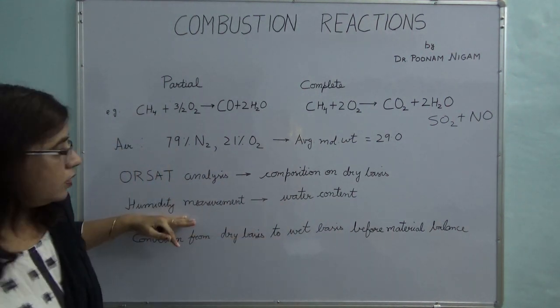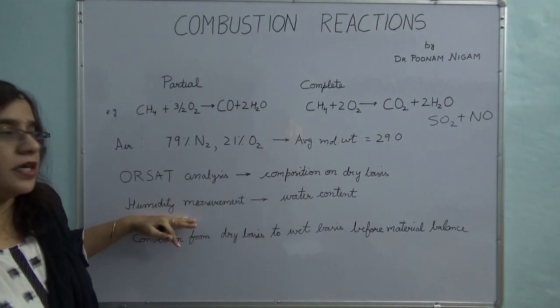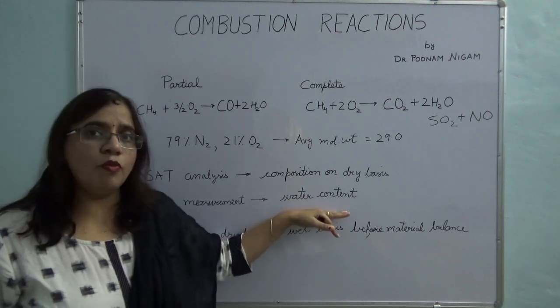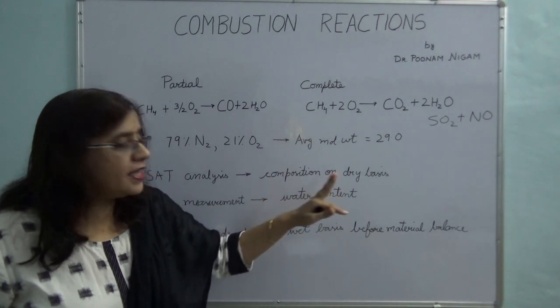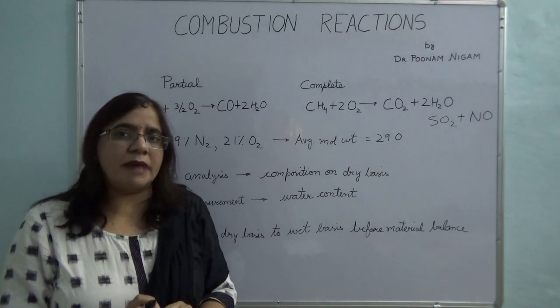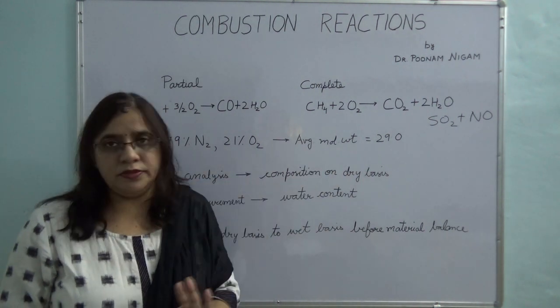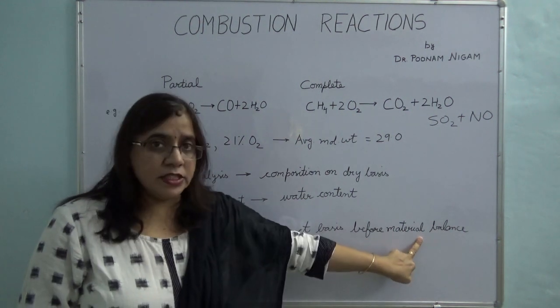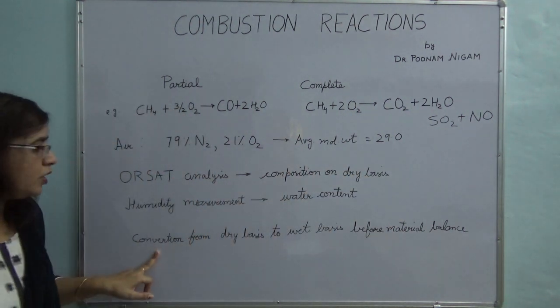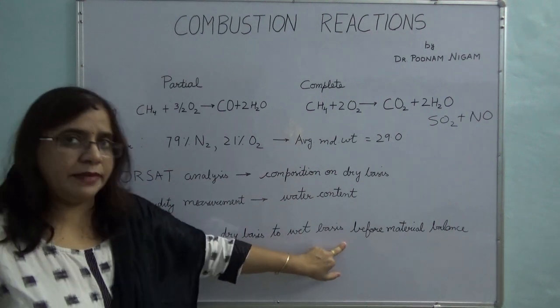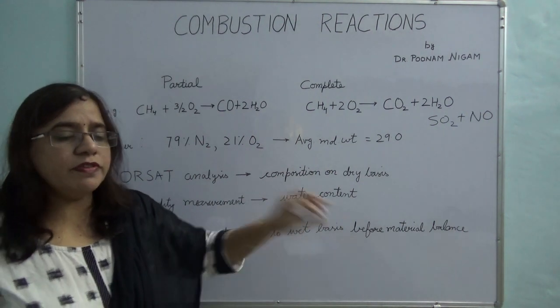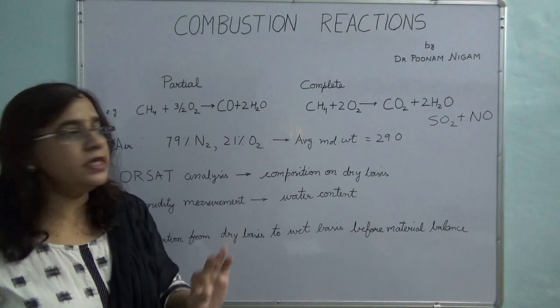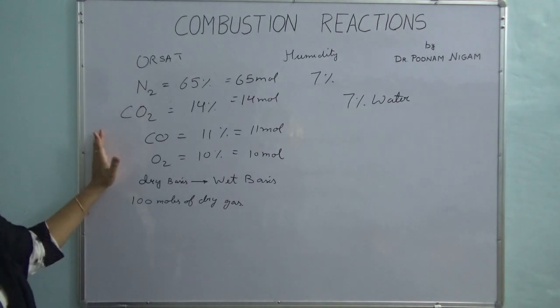Now, separate humidity measurements are done in order to calculate your water content. Whenever you are doing a material balance, you cannot leave out water. So whenever you are doing a material balance, you have to convert your dry basis to wet basis. So we will quickly take a simple example.